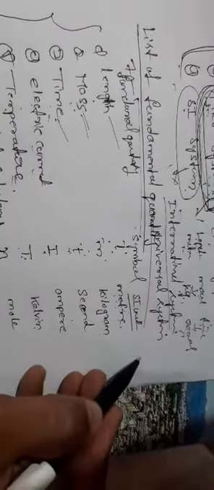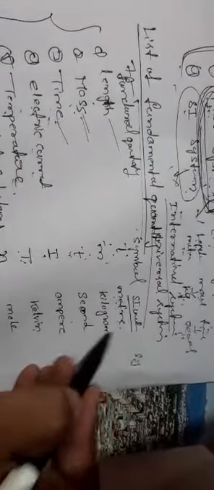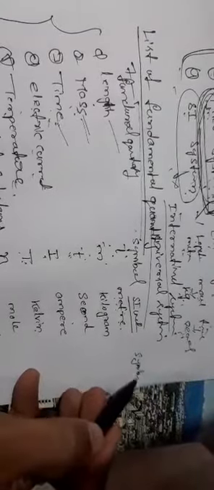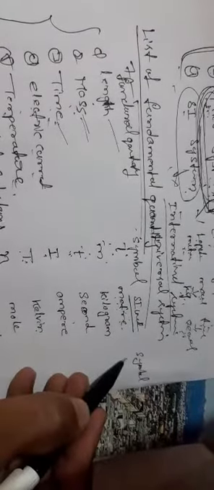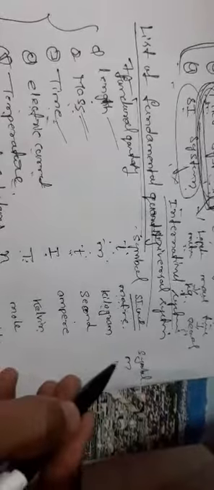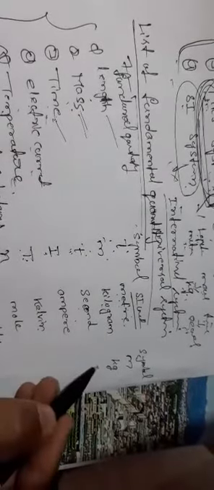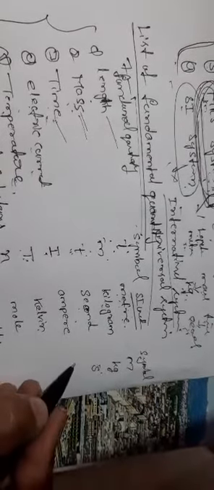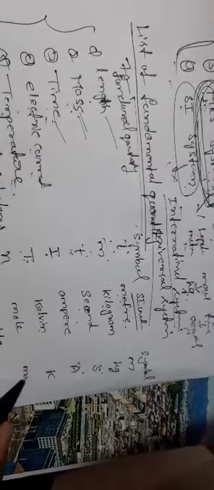What is the symbol of each SI unit? The symbol of meter is small m. Kilogram is kg. Second is small s. Ampere is capital A. Kelvin is capital K. Mole is mol. And candela is cd. This is for all 7 fundamental quantities.